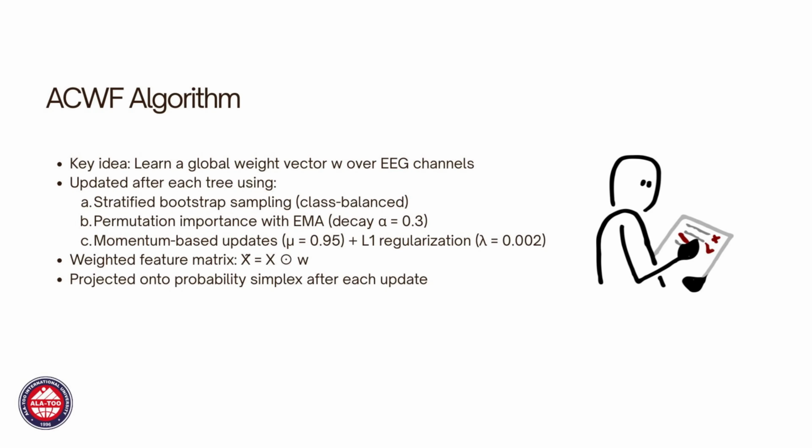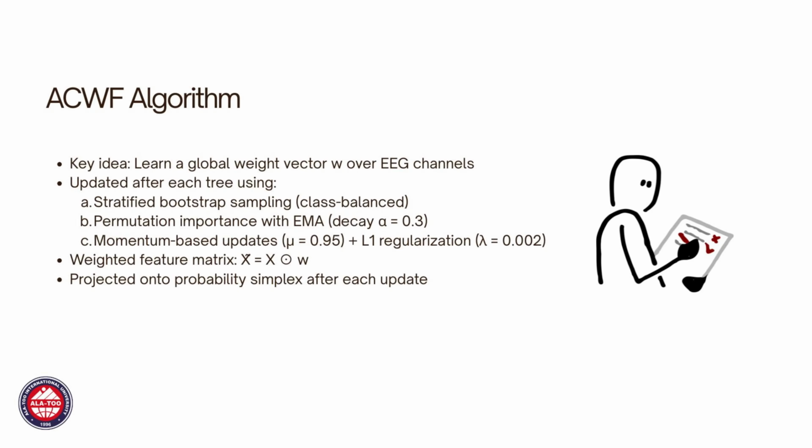Second, we measure how important each channel is using something called permutation importance. The idea is simple. We temporarily scramble the values of one channel and see how much the accuracy drops. If accuracy drops a lot, that channel is important. If it doesn't drop much, the channel is less important. We also smooth these importance values using exponential moving averaging to reduce noise.